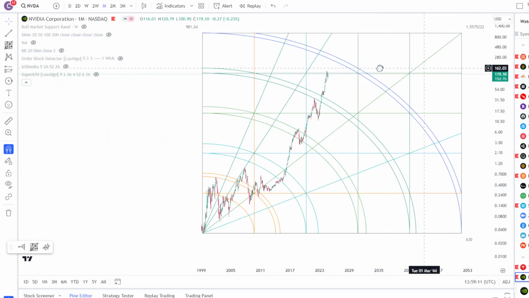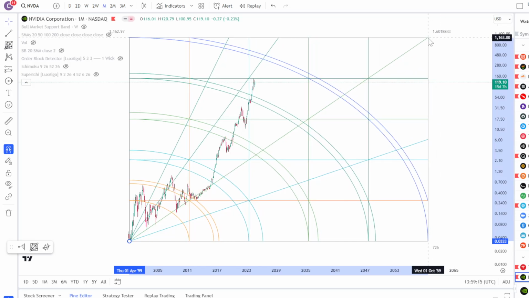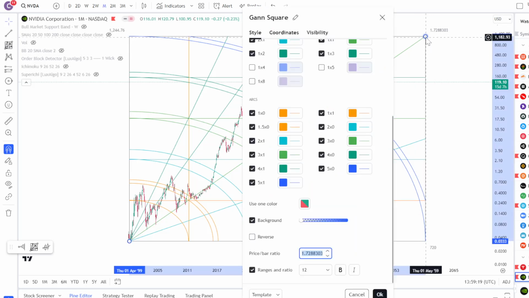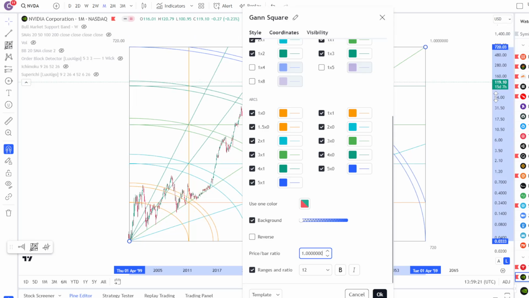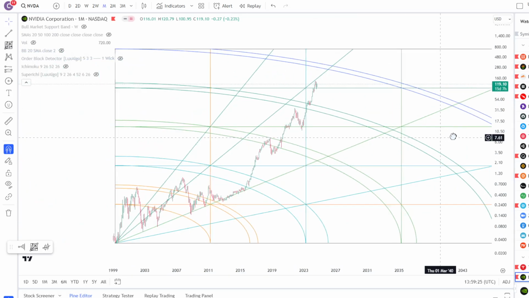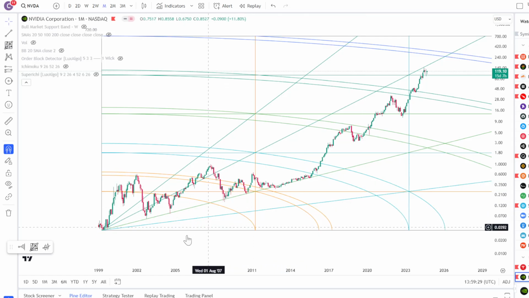So I'm gonna zoom out here. I'm gonna make the duration 720, not 760, 720 right there, right? And I'm gonna go ahead and immediately put in a factor of 1 because that's how you're supposed to start. Right? What is it doing right now? Do we have a pretty decent market symmetry? The answer is yes. It's been following this angle up here almost perfectly, right?